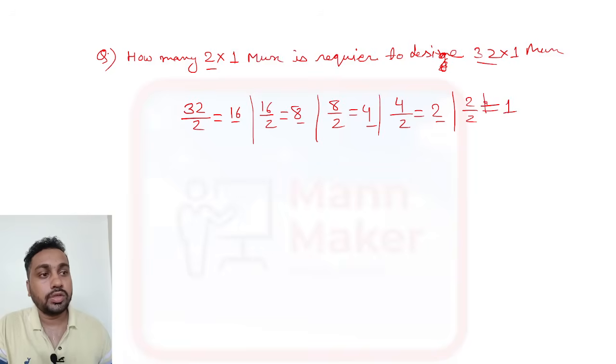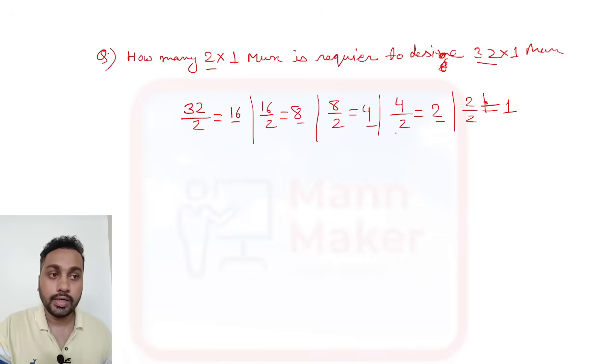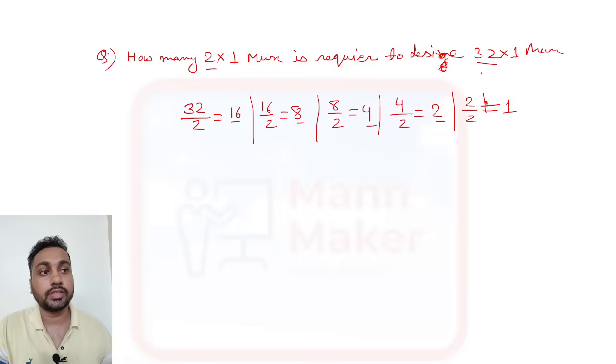Okay, so you need to divide by 2 till it becomes 1, or till it will not divide any further. You need to do the division that much. Suppose here 64 is there and here 4 is there, then 64 by 4, like that you need to start. So in the first stage, you require sixteen 2-to-1 muxes.